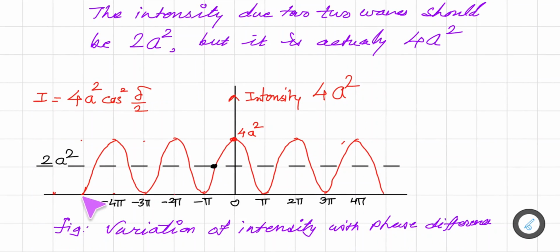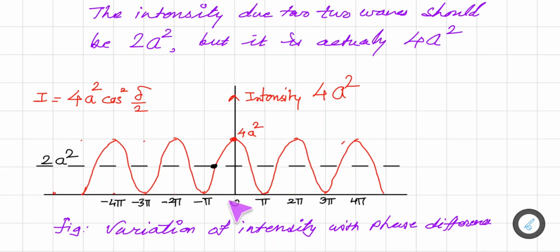Here a figure shows the variation of intensity with phase difference. When interference is taking place and there is a phase difference, this is a plot of intensity versus phase difference. So here you observe, at certain places we get maximum intensity and at certain points we get zero intensity.